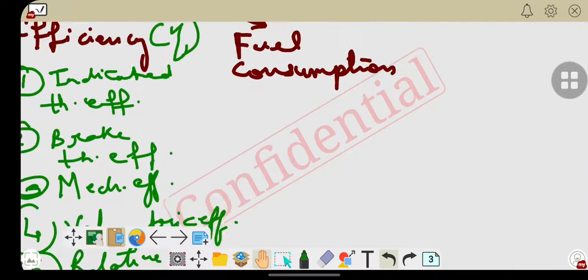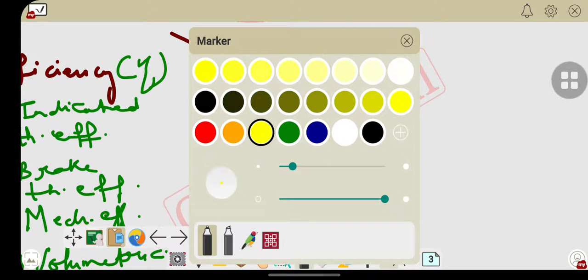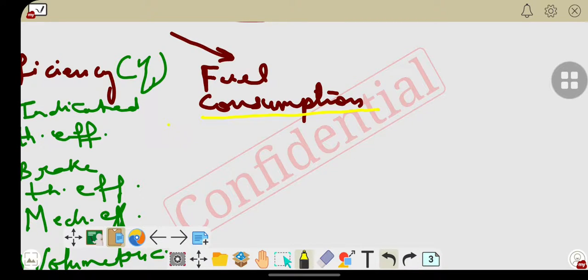Now let's focus on fuel consumption. Generally we consider how much fuel is consumed during the combustion process while running the IC engine. There are two types of consumption I'll focus on.